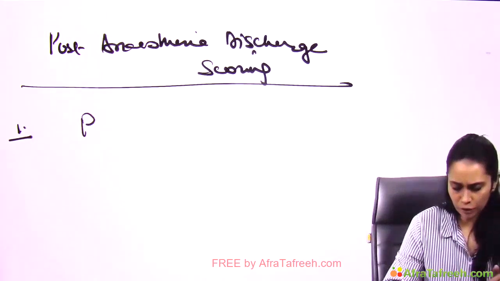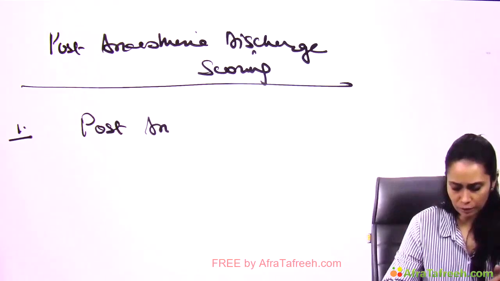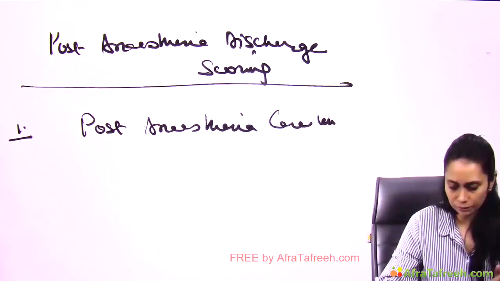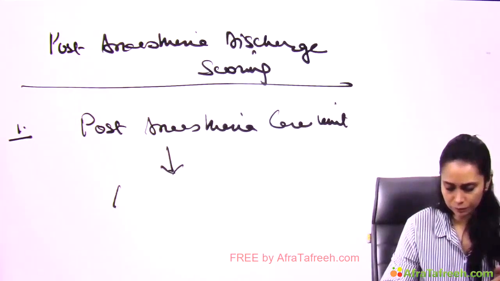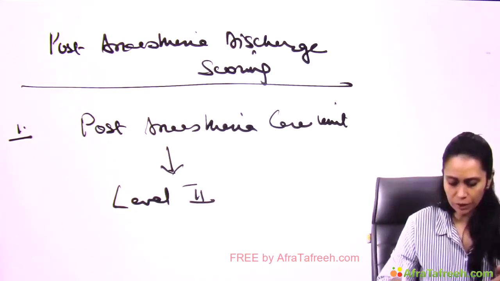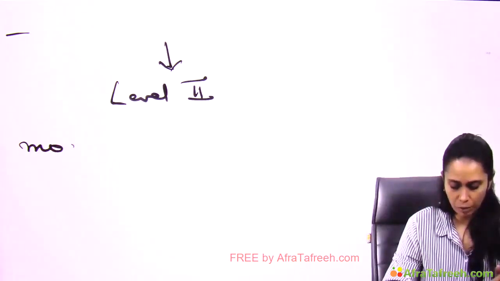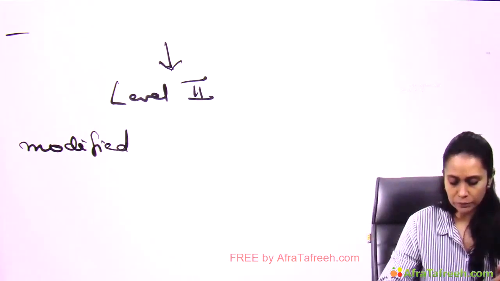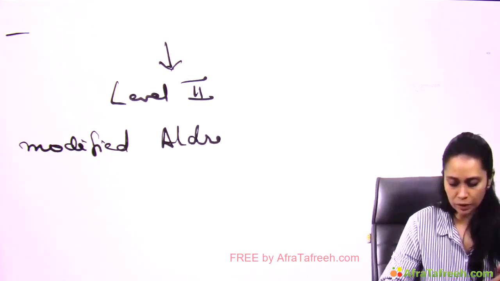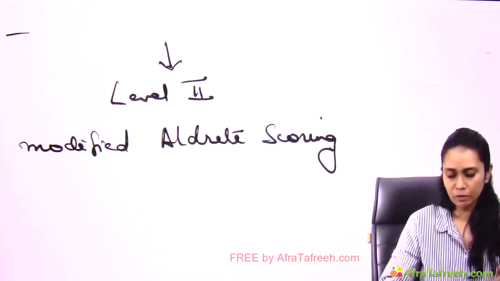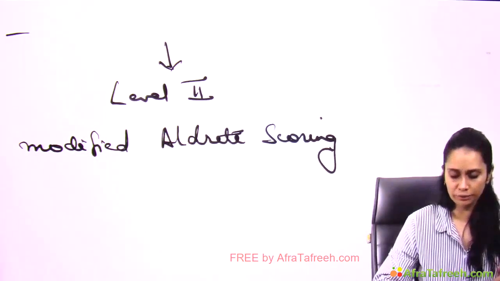When I shift my patient from the post-anesthesia care unit to level 2, we do something called modified Aldrete scoring. What is this modified Aldrete scoring?